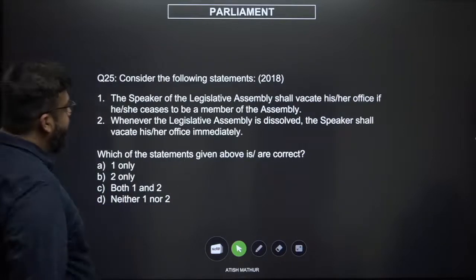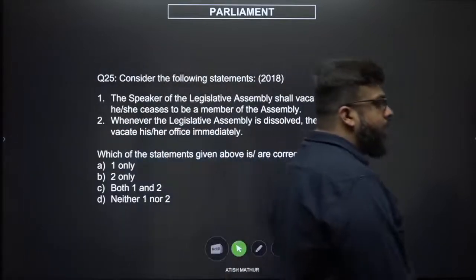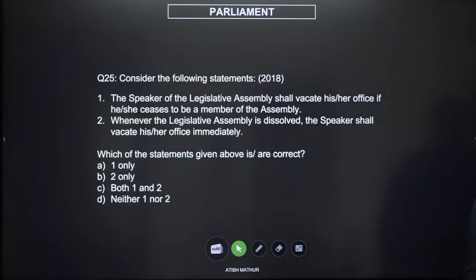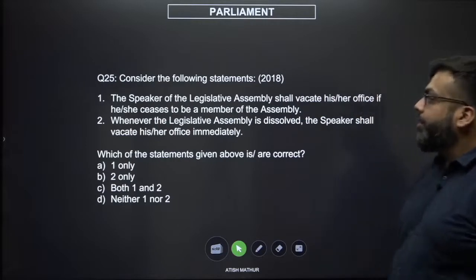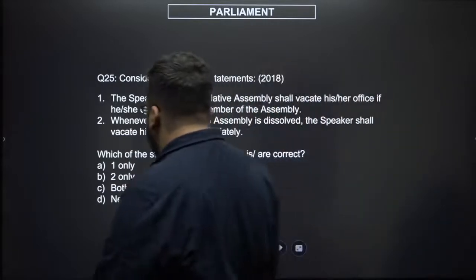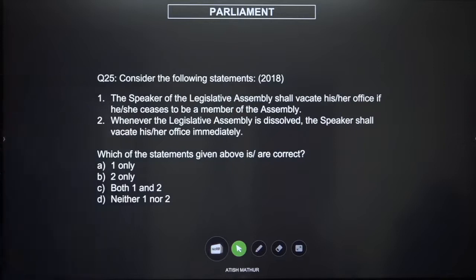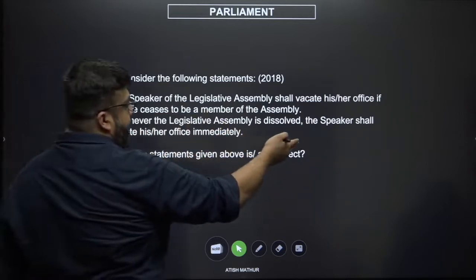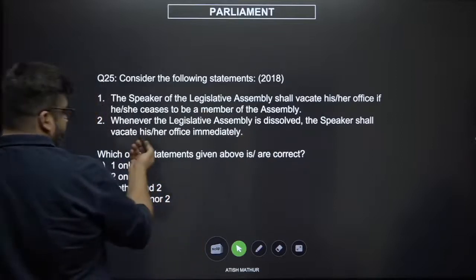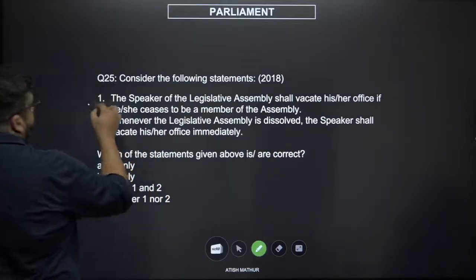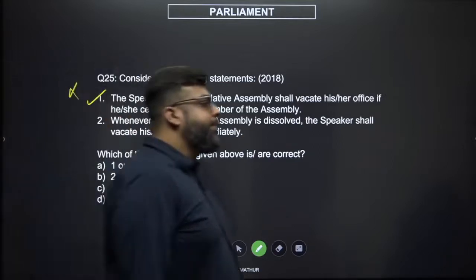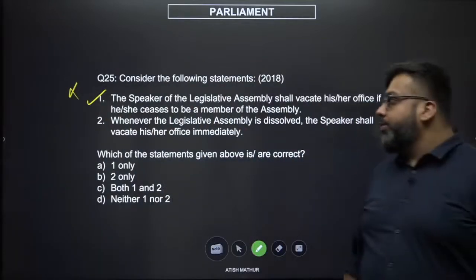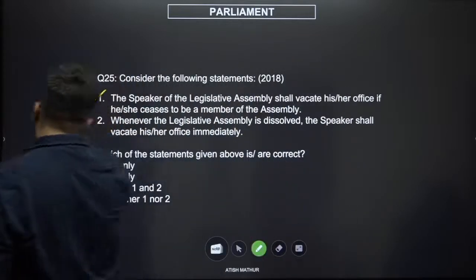Next, 25. Consider the following statements. The Speaker of the Legislative Assembly shall vacate his or her office if he or she ceases to be a member of the Assembly. Whenever the Legislative Assembly is dissolved, the Speaker must vacate their office immediately. Now, see this question carefully. If the Speaker is no longer an MLA, then you are no longer a Speaker. Sounds fair enough, because this is rule number 1, democratic mandate. So definitely this is correct.